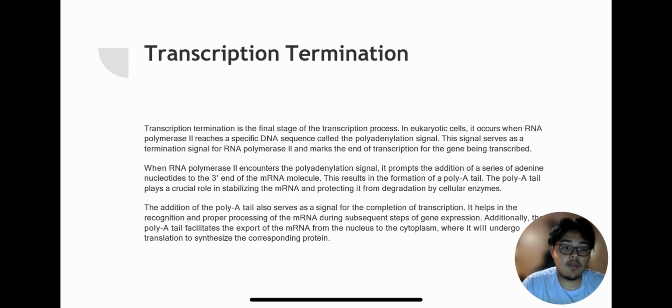When RNA polymerase II encounters that signal, it prompts the addition of a series of adenine nucleotides to the 3' end of the mRNA molecule. This results in the formation of a poly-A tail, which plays a crucial role in stabilizing the mRNA and protecting it from degradation by cellular enzymes.